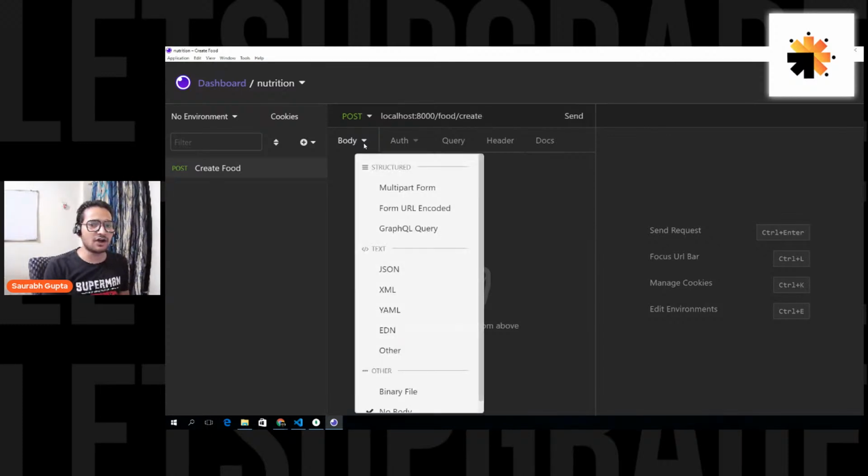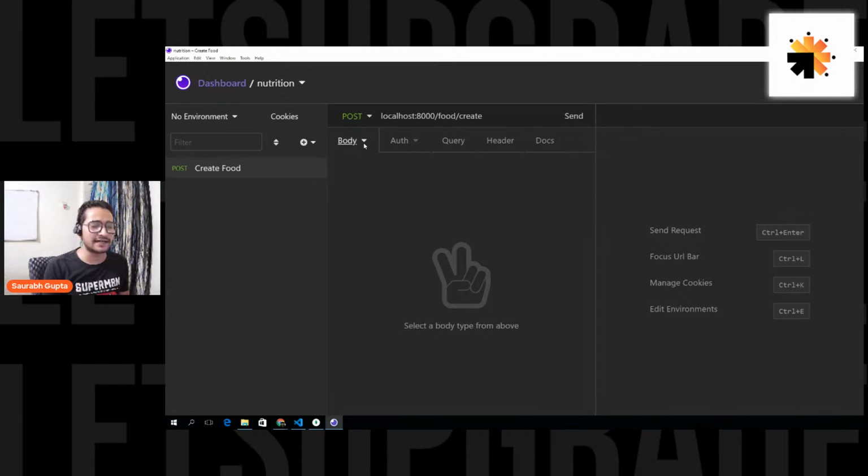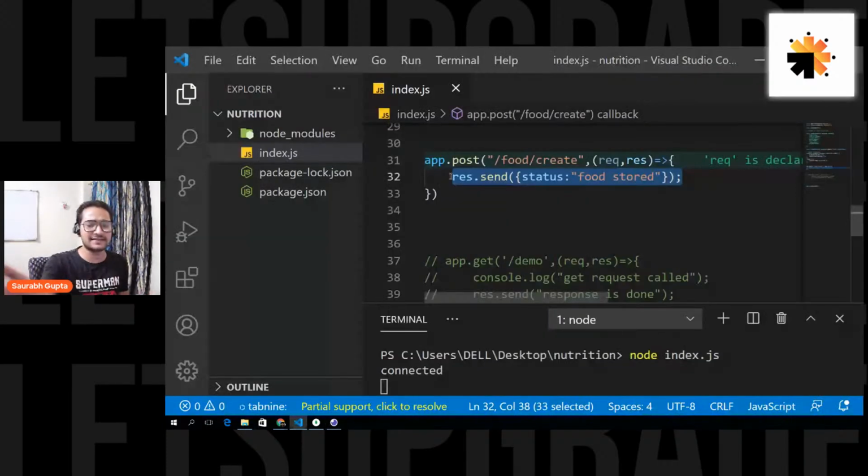That's cool. Right now I'm not sending any body because I'm not sending any data in this case. I just want to send this and see if I'm receiving the response, food stored. Because right now I'm not doing anything inside the function, I'm just getting the response.